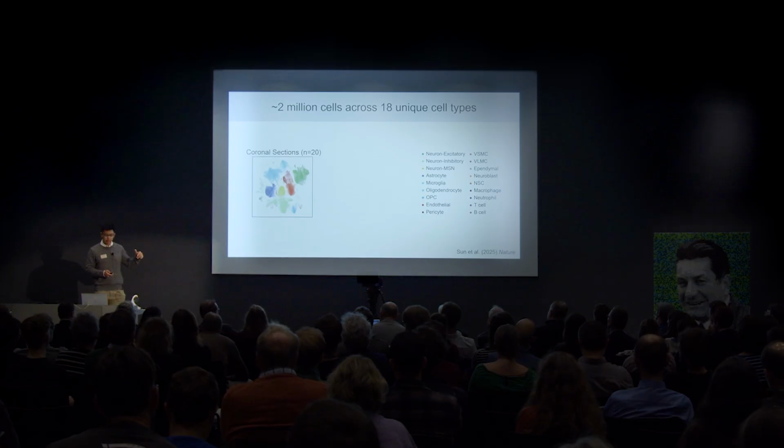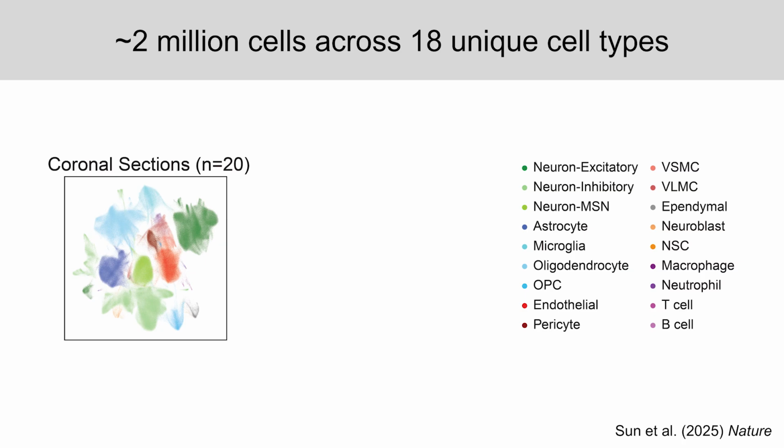In total, we generated roughly 2 million high-quality cells across 18 unique cell types. Here I show on the left a UMAP representation where the 300-dimensional data set, so the 300 genes for each cell, is projected down to 2 dimensions for visualization. Each dot here is a cell, and it's colored by its cell type.